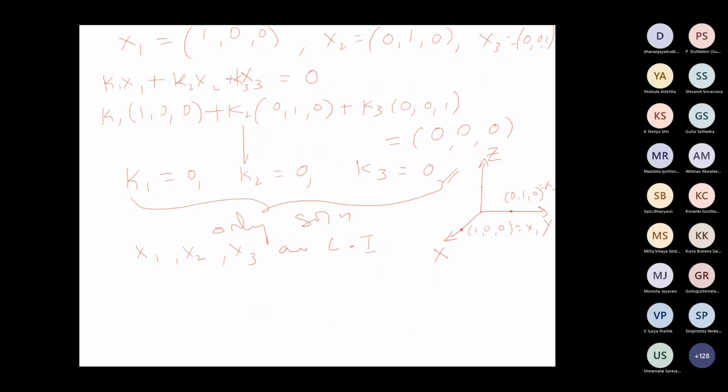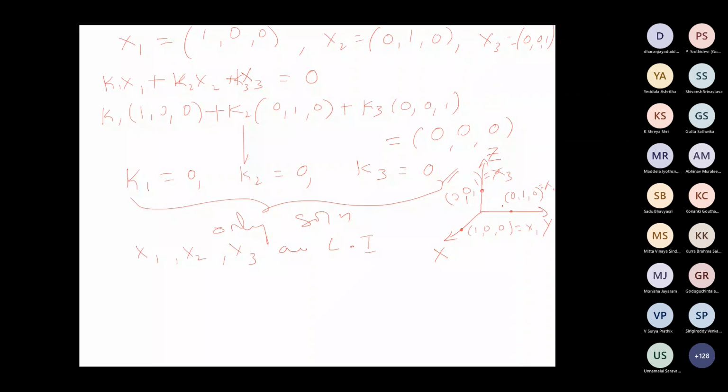Similarly, this will be x3. What is this? 0, 0, 1. 0, 0, 0, 1. So that's the thing. This is x3. So this is the idea. Okay, very simple. Now you see that they are on a different plane.